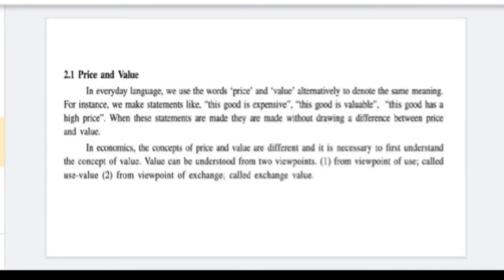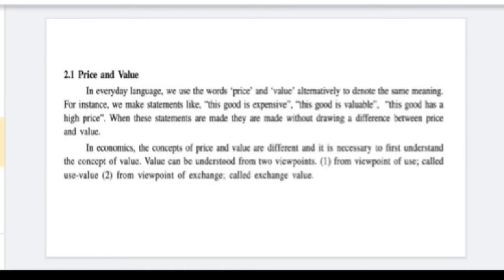In everyday language, we are using the word price. We are also using the word value. So with the help of price and value, we describe goods as expensive. Like we say, this good is expensive, this good is valuable. So we are using the words price and value frequently. Like we say, this good is of high price, these goods are of high value. So today you are going to learn the correct meaning of price and value.